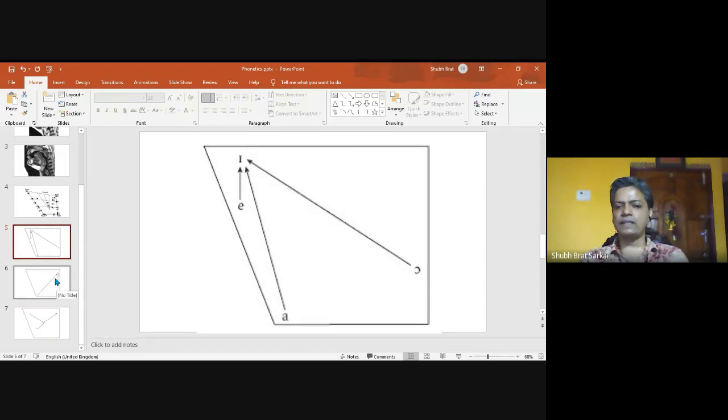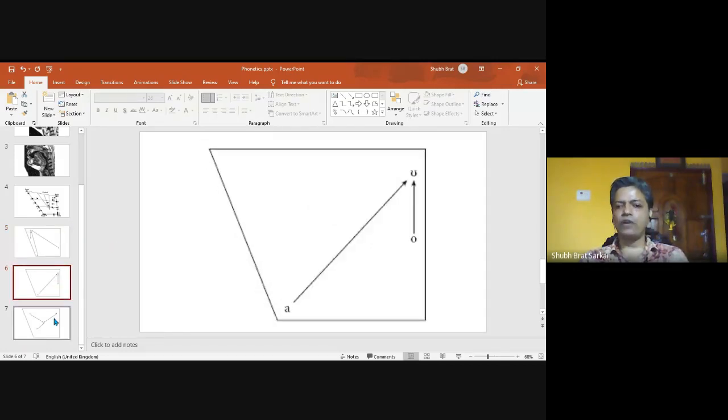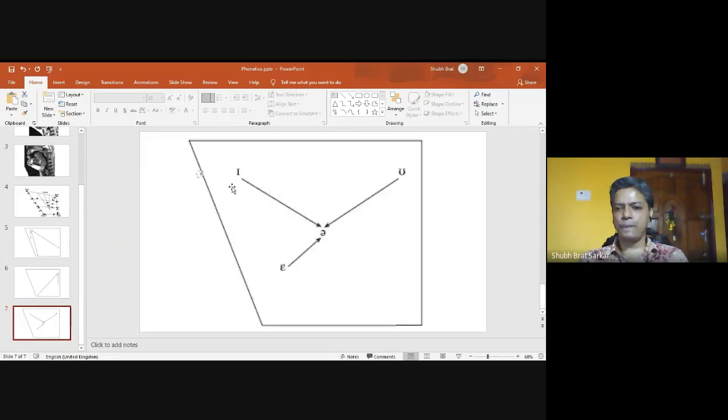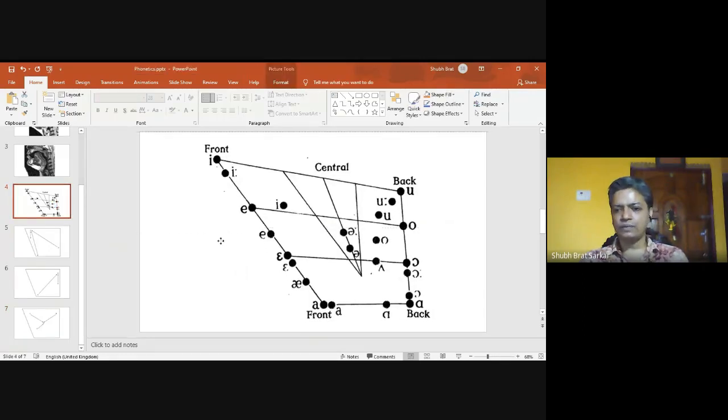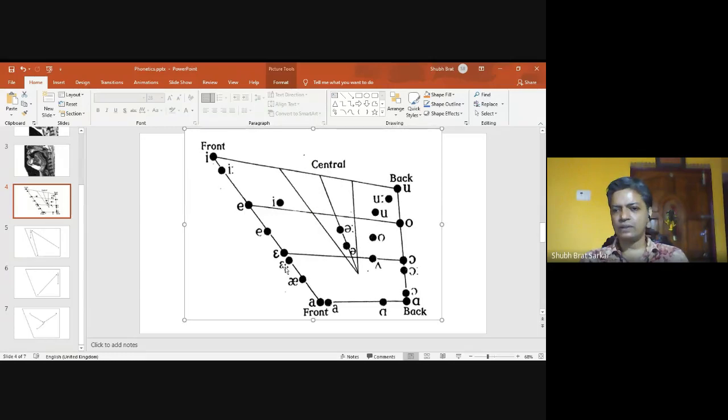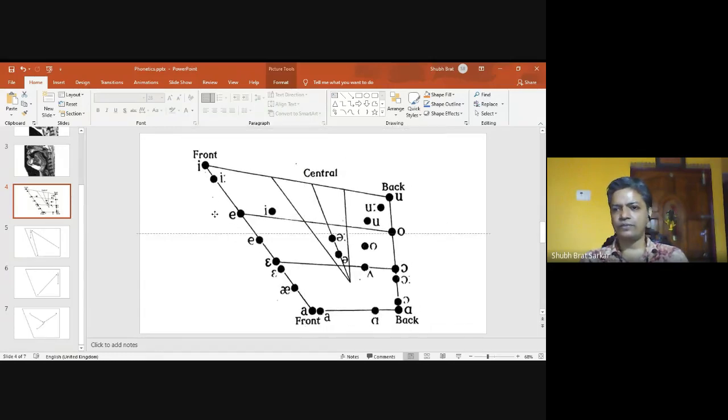In the second case, we have three diphthongs. This is the center of the roof of the mouth. This is the center of the tongue, as we have seen in this diagram. You remember this diagram? In this diagram, we have the center of the roof of the mouth, the central position, and this is the center of the tongue.